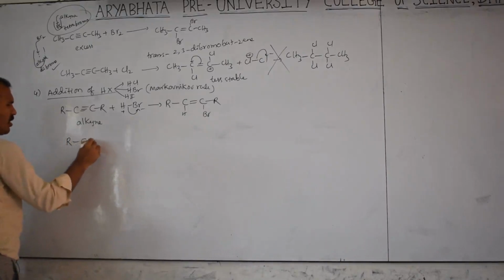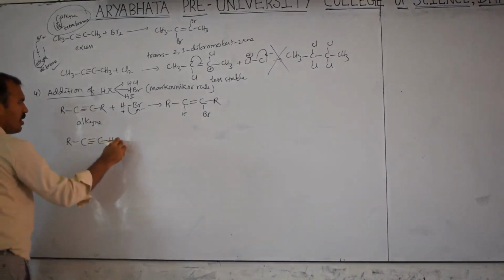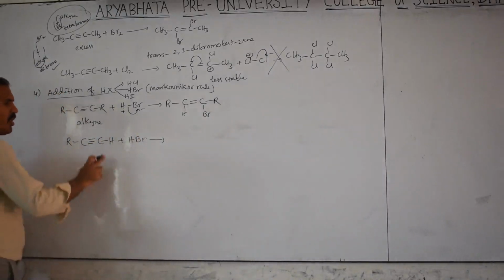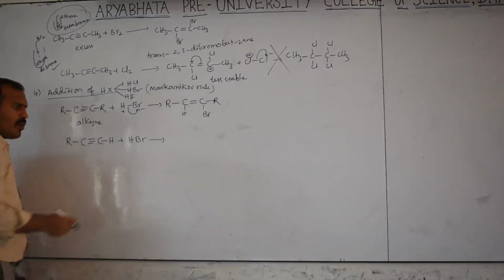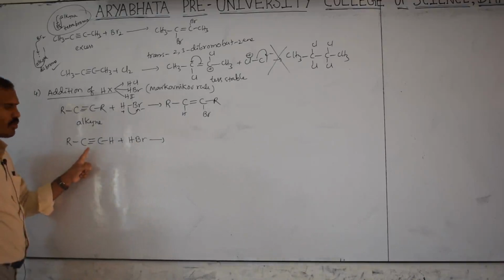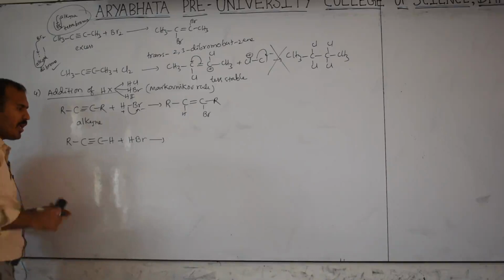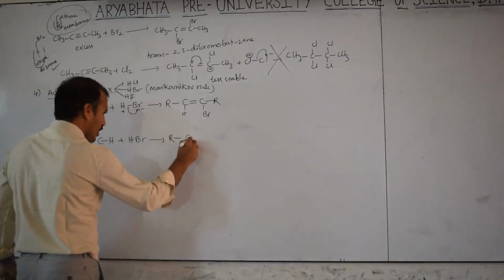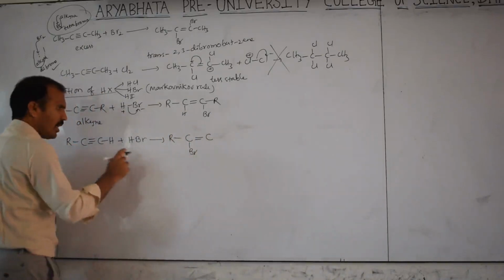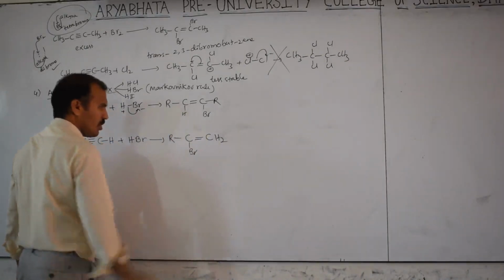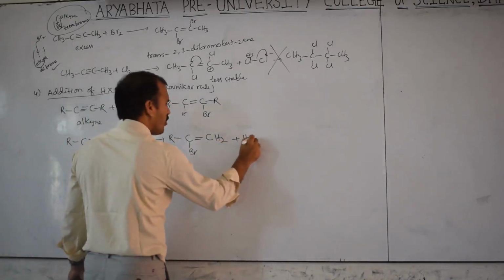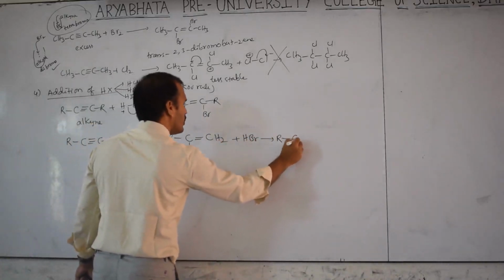R, C, triple bond, H, plus HBr. Then this is a terminal alkyne. Now here one hydrogen, then the negative part of the reagent is added to which carbon? The one with fewer hydrogens. Here 0, here 1. So the negative part is added here. R, C, Br, double bond, CH and H. This is CH2. Clear?